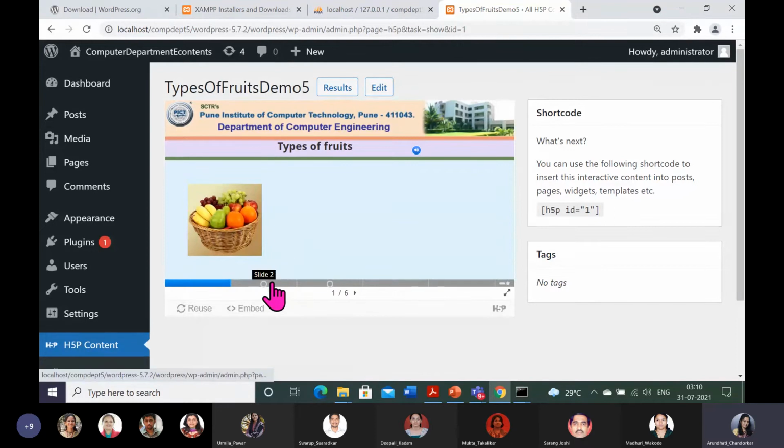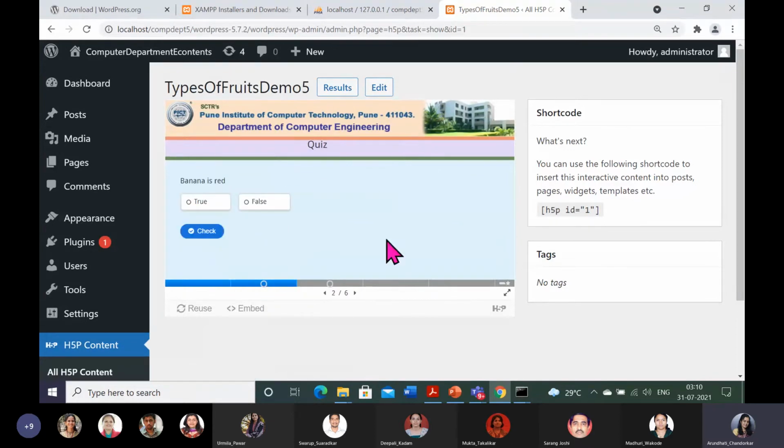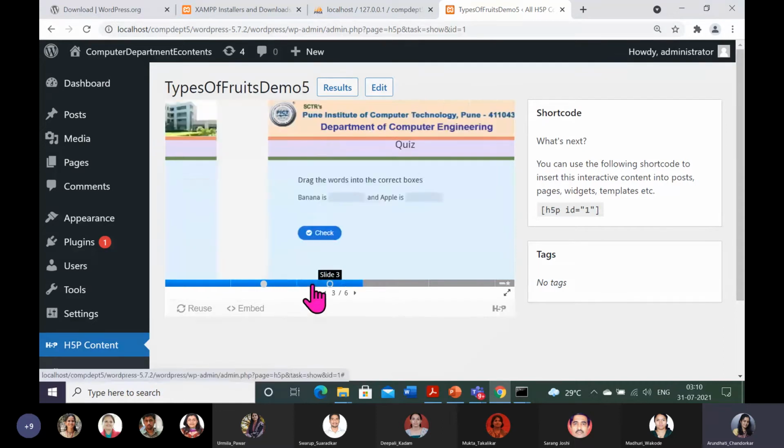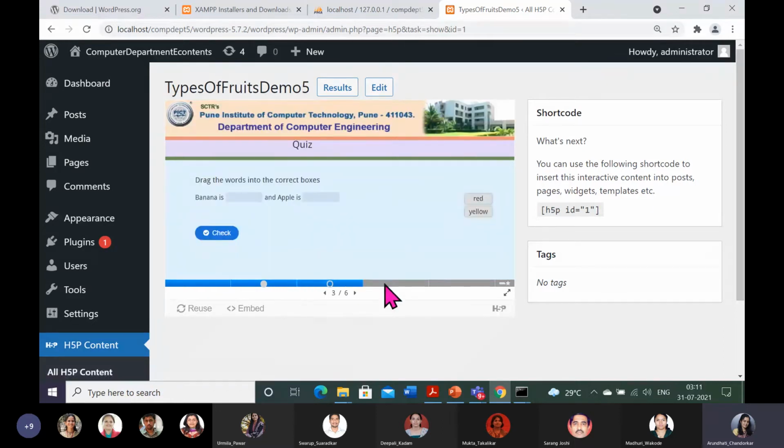Banana is red. As a student, I am selecting false. Check. Here this is given by the infrastructure, H5P, 1 mark. Again, as a student, I am going to the next slide. And on this slide, I came to know with this circle that there is a quiz. I learned from the previous slides, listened to the teacher's audio, saw the video, and now I am in a position as a student to solve the quiz.